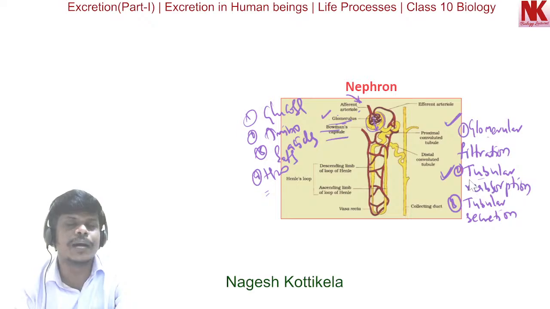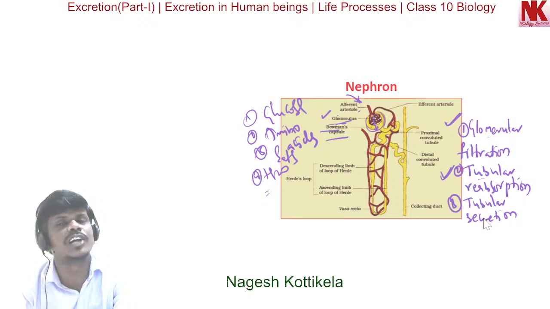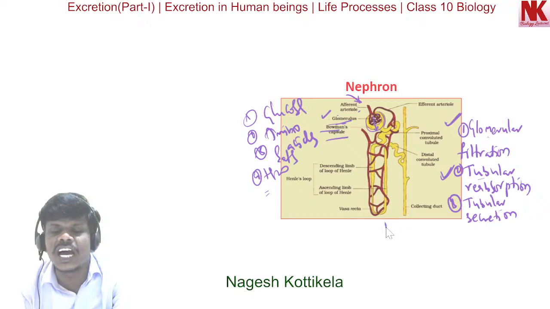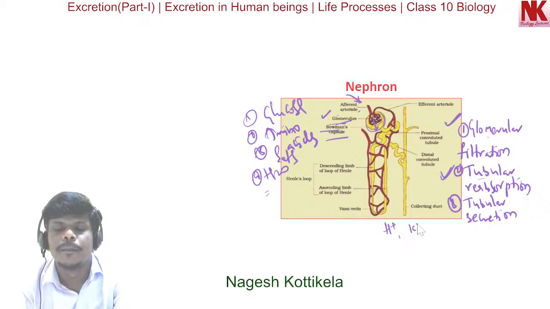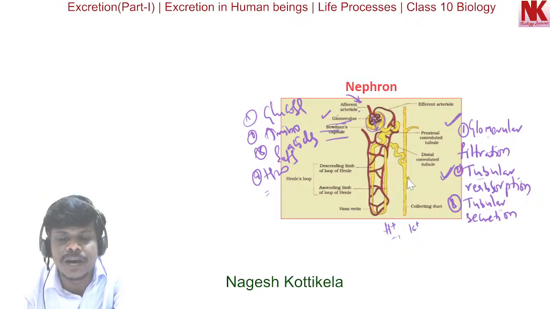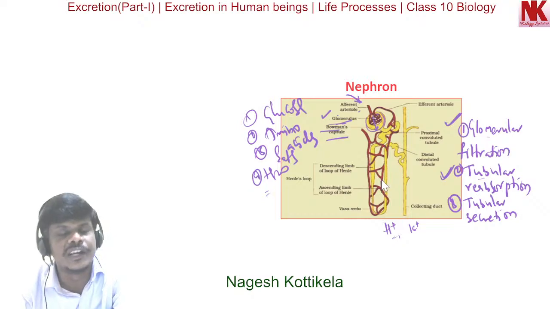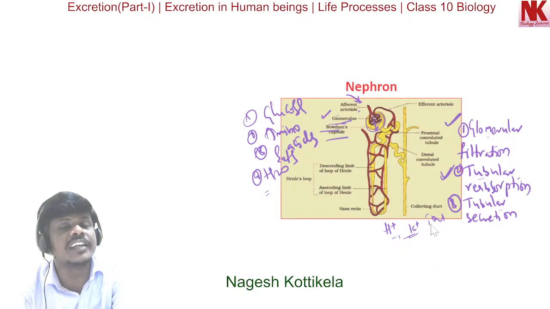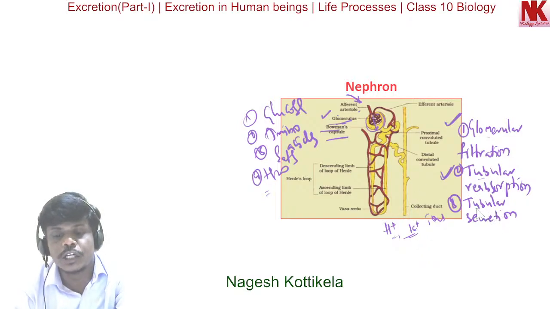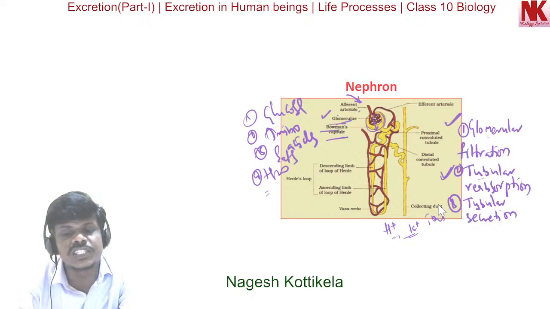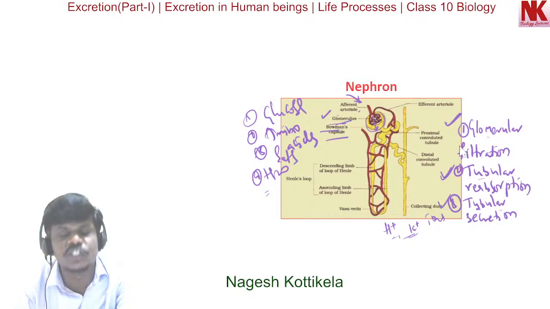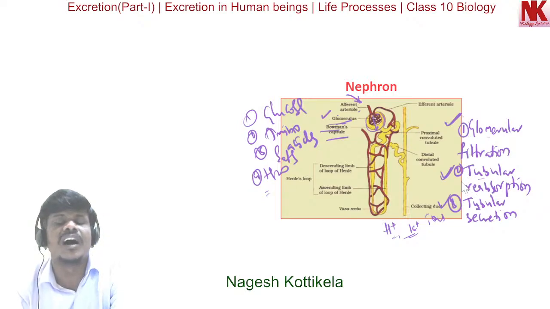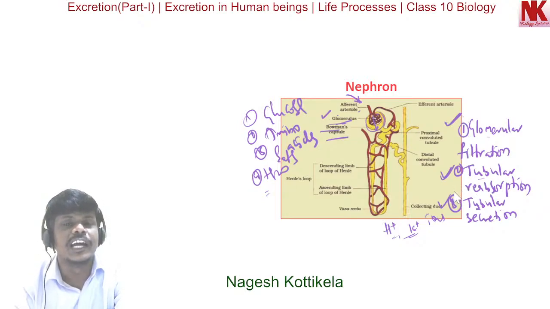After the reabsorption step, the next one is tubular secretion. Excess ions like hydrogen ions and potassium ions are secreted by the tubular cells into the filtrate. This is the third step, and as a result the urine is formed. So these are the three important steps in the mechanism of urine formation.